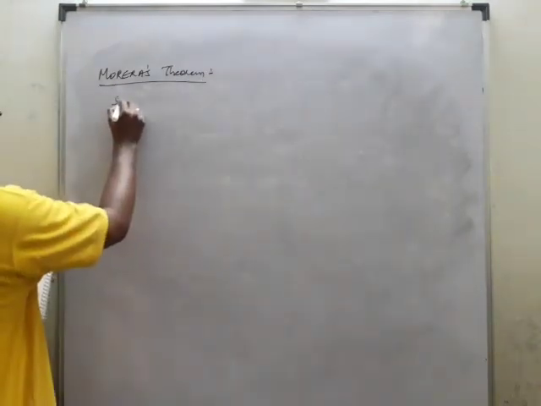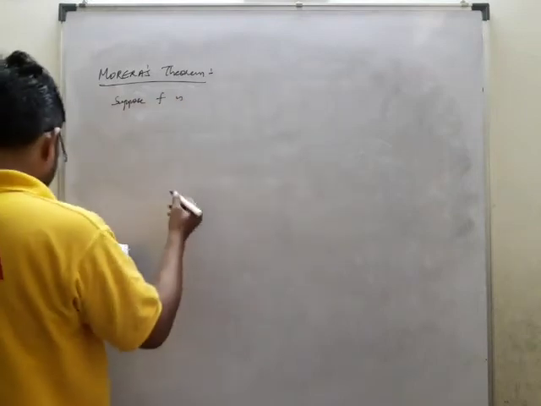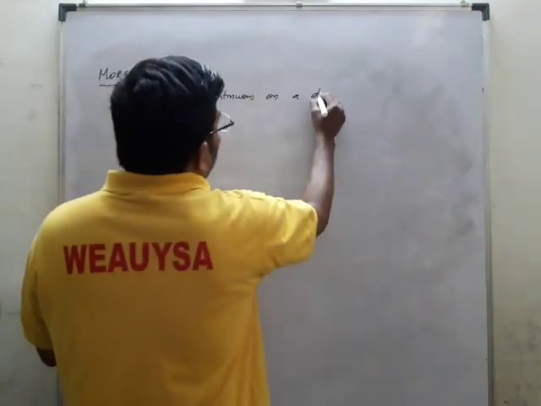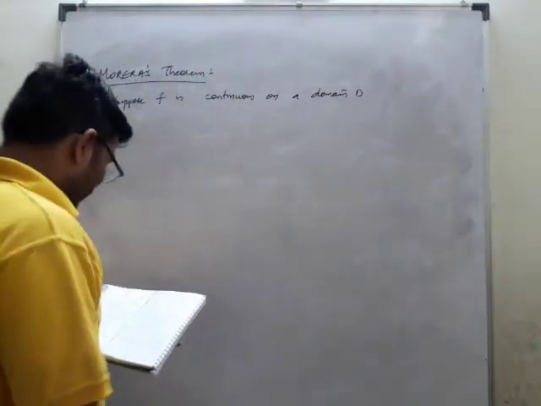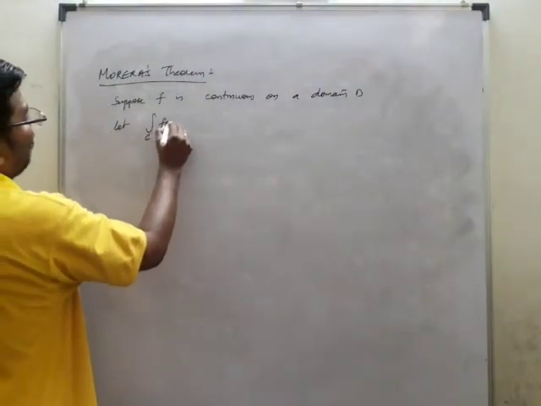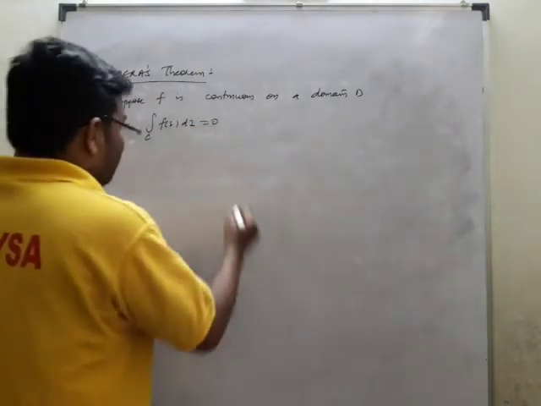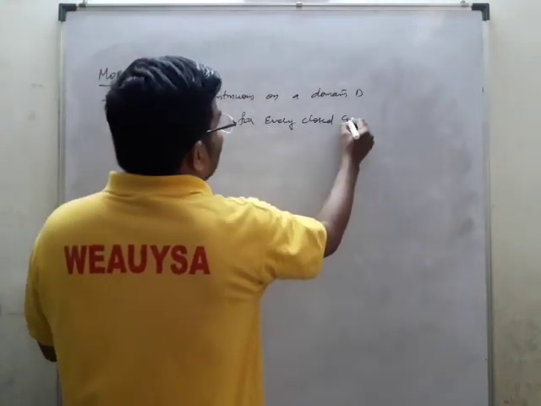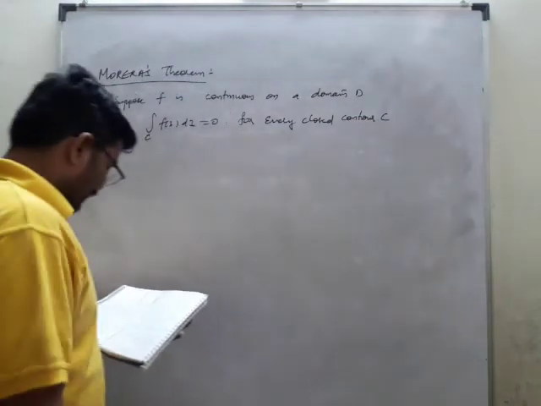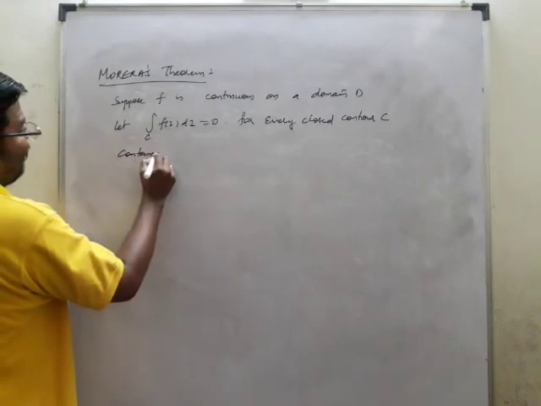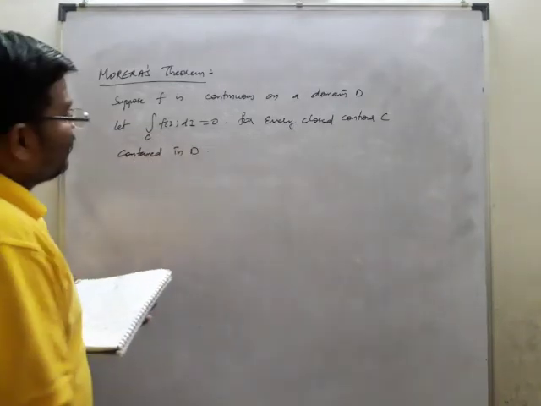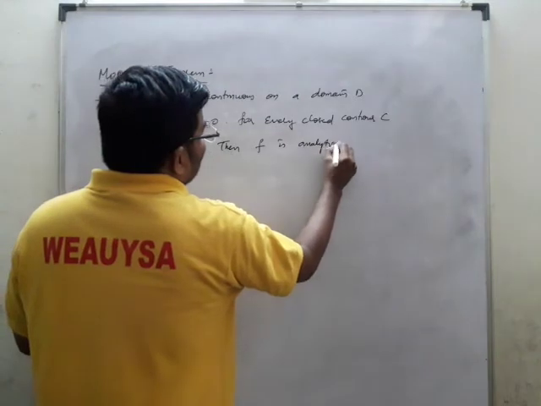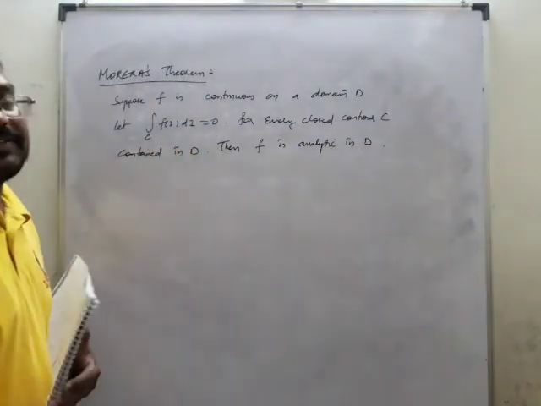Statement, what the statement says: suppose f is continuous on a domain D, let integral over C of f of z dz equal to 0 for every closed contour C contained in D. Then we prove that f is analytic in D. It's a converse statement of the Cauchy-Goursat theorem.